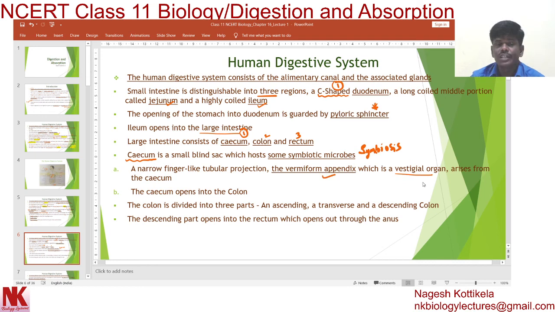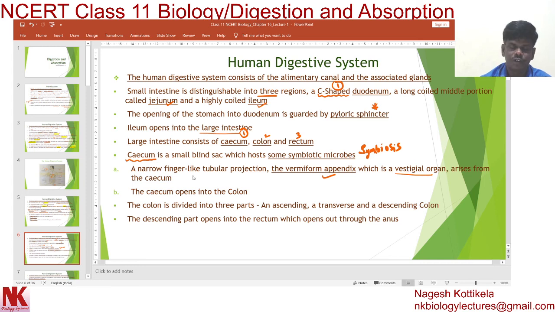Dear students, two important statements. One: the cecum is a small blind sac which hosts some symbiotic microbes. Second: a narrow finger-like tubular projection, the vermiform appendix, which is a vestigial organ in humans, arises from the cecum. Very important.